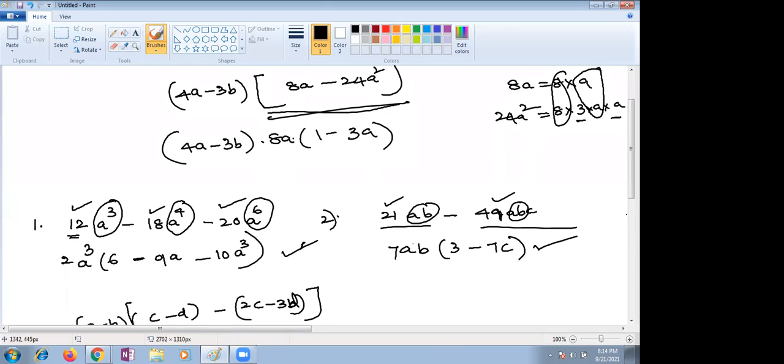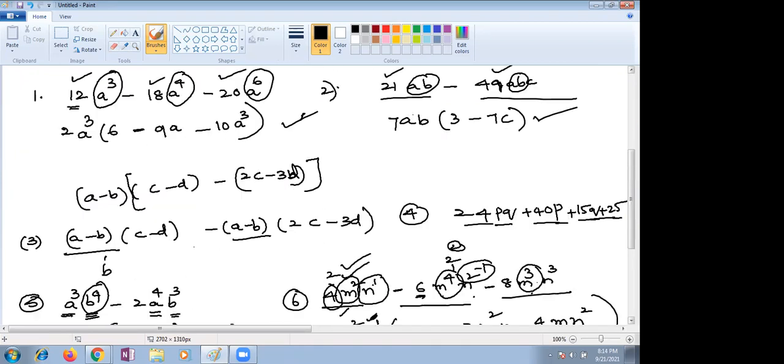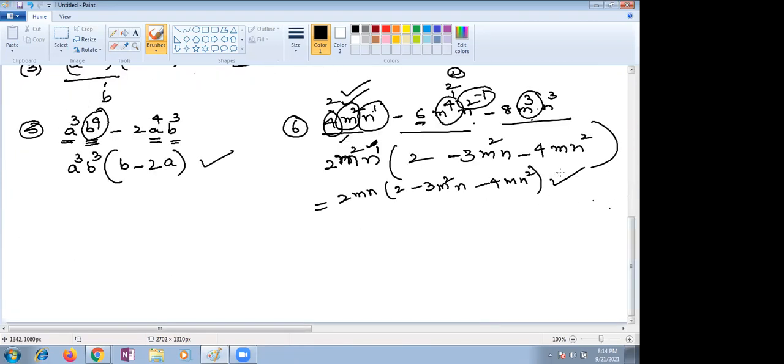Ma'am, can you show me my question once? Okay, sure. This is a little complex, the sixth one. Children, do you understand? I will go with the next class also on factorization only, you will understand, children. Because factors are nothing but like normal numbers. How we do it for arithmetic, the same way we do it for algebraic expressions. We are eliminating the common part. Once you get an idea, you will easily do it.